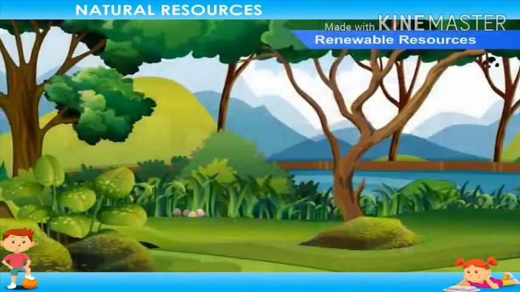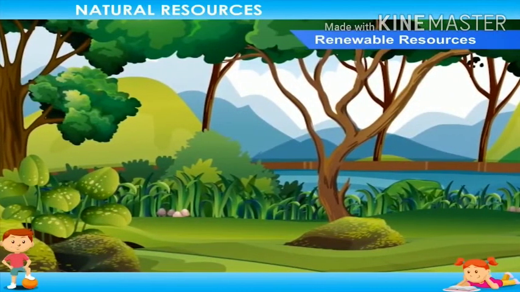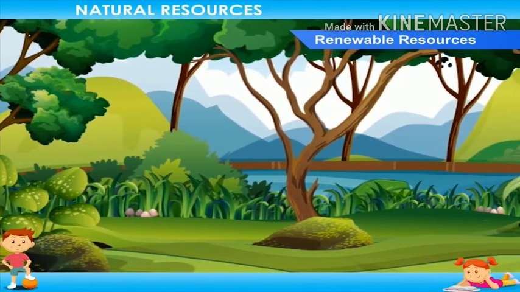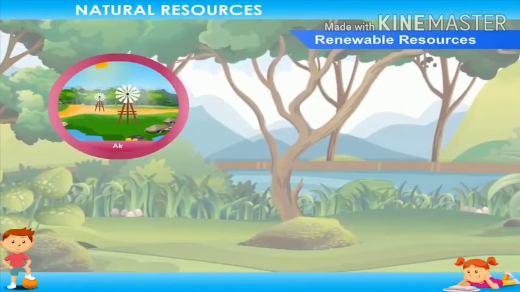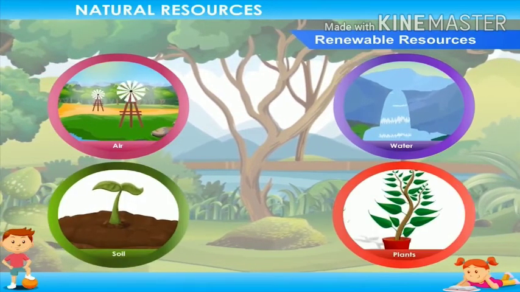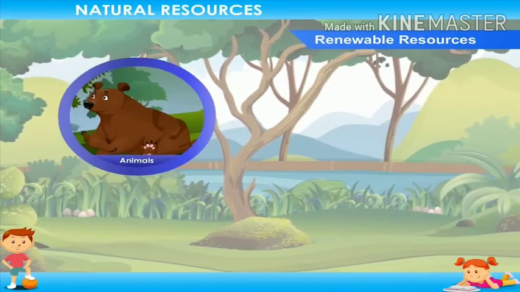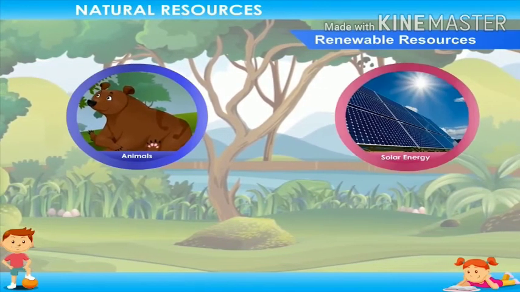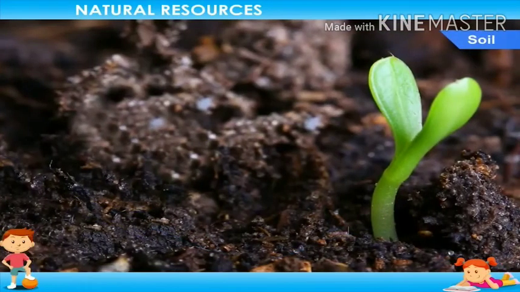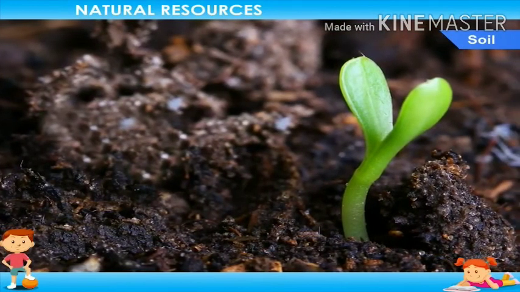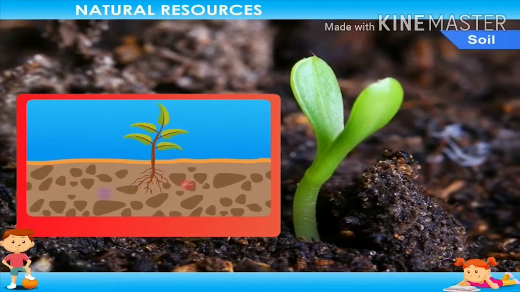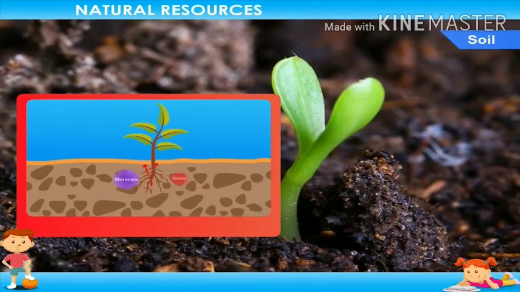Renewable resources. Important renewable resources that are helpful for us in many ways are: 1. Air, 2. Water, 3. Soil, 4. Plants, 5. Animals, 6. Solar energy, 7. Wind energy. Soil is the main source of food for plants. Plants draw water and minerals from the soil. So, without soil, there would be no food.